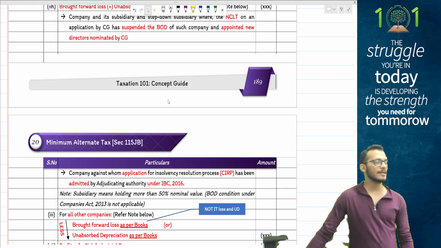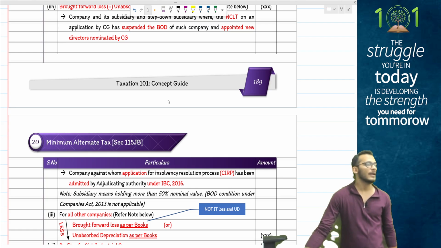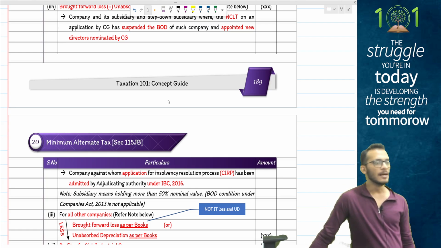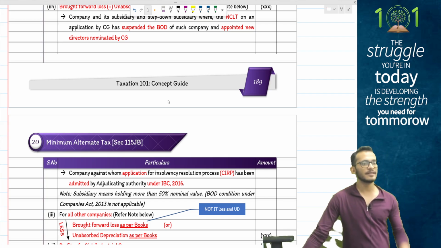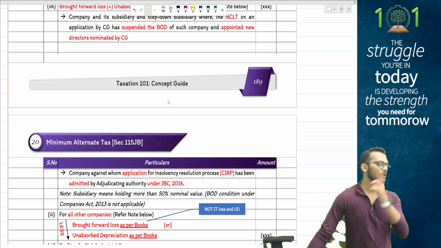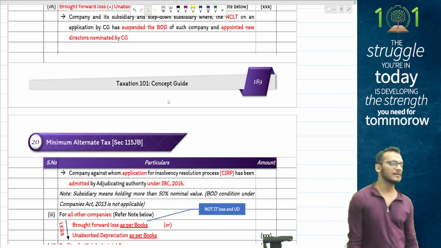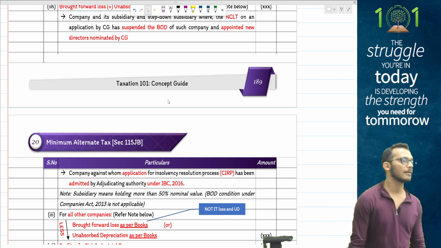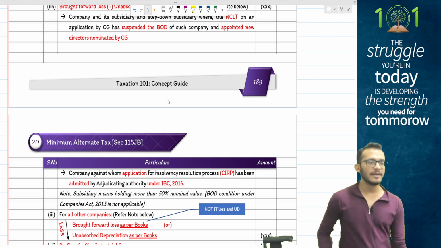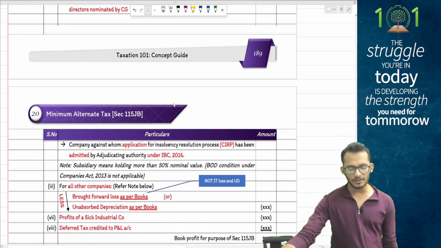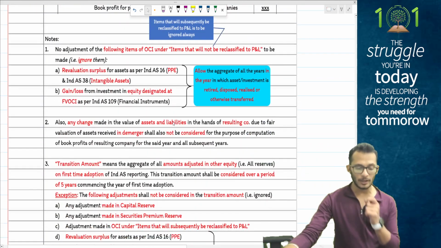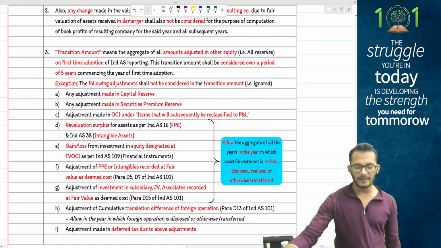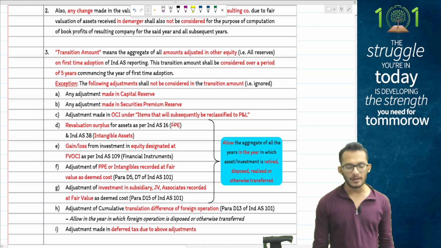At the same time, people, income tax says if it is the first year of Ind AS, if it is the first time adoption of Ind AS, whatever amount you put in transition reserve can also be taken into consideration over the next 5 years, in which transition comes and says you have to take all your transition amounts except those amounts which are from revaluation items. Those items will get ignored and will not be considered. Yes, so for your revaluation transition period, people, you will not consider these items.